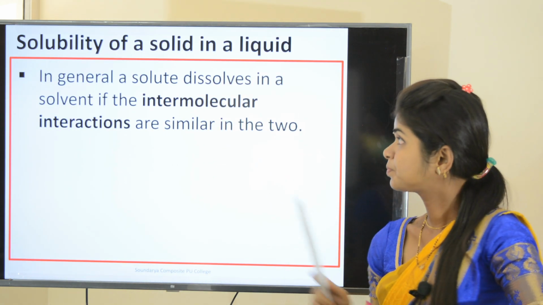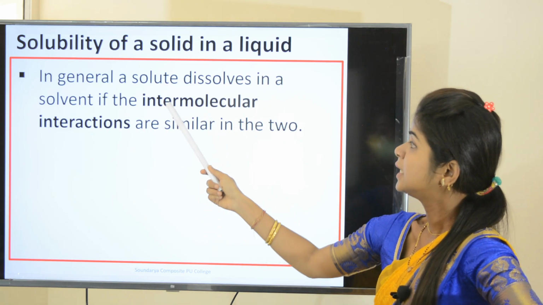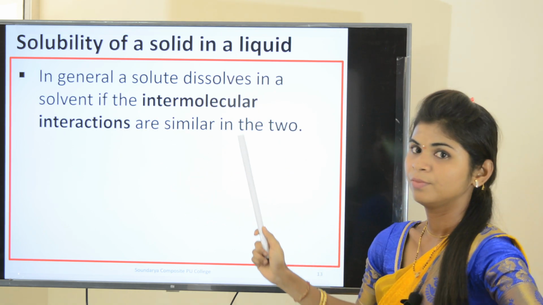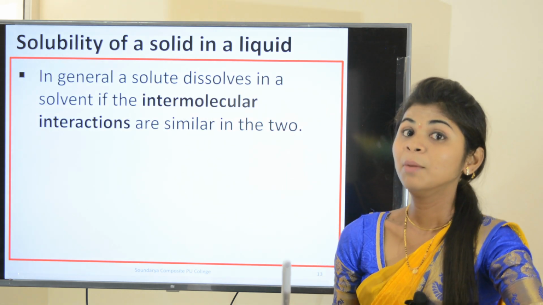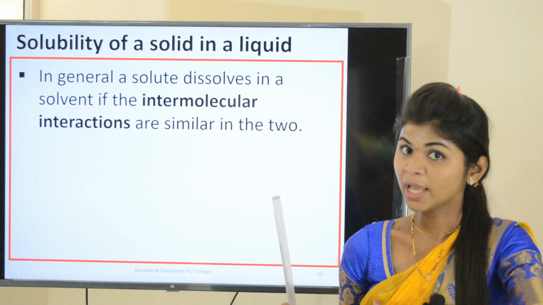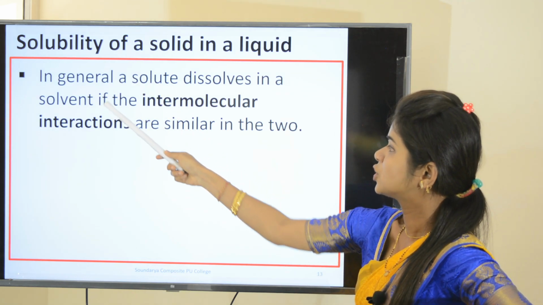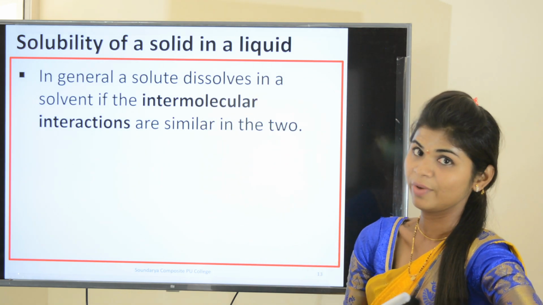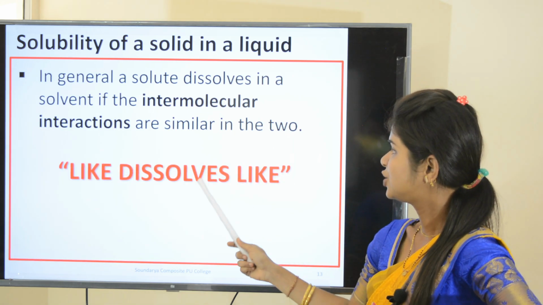In general, a solute dissolves in a solvent only if the intermolecular interactions are similar in the two. I hope you got the answer. Intermolecular interactions means the interactions, the bonding, between the molecules. If the intermolecular interactions between the solute and the solvent are similar, then only a solute can dissolve in a solvent. So as a summary we can say, like dissolves like.